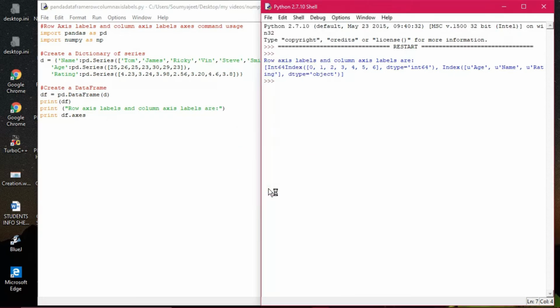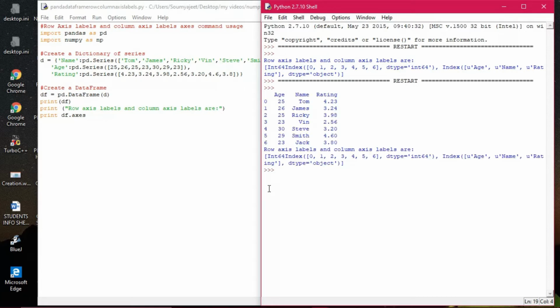Now you see the difference here, so you can understand easily. Yes, see, this is the index. In the row it has come, the row axis levels 0, 1, 2, 3, 4, 5, 6. It has been displayed here, and the index has u'age', u'name'. This is unicode data, that's why u is coming, and the data type is object. That doesn't matter, that's the default thing of Python. Age, name and rating are also coming, data type is object. So clear, students? This is actually the row axis levels and column axis levels.